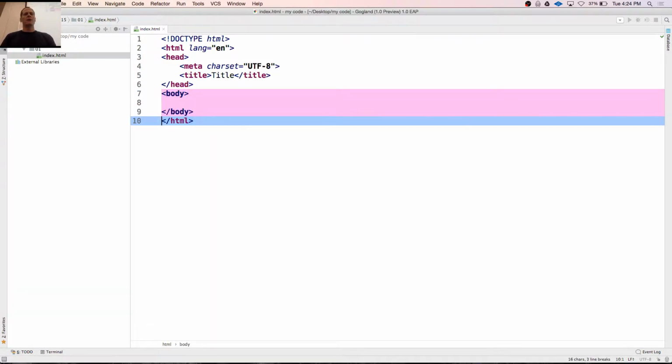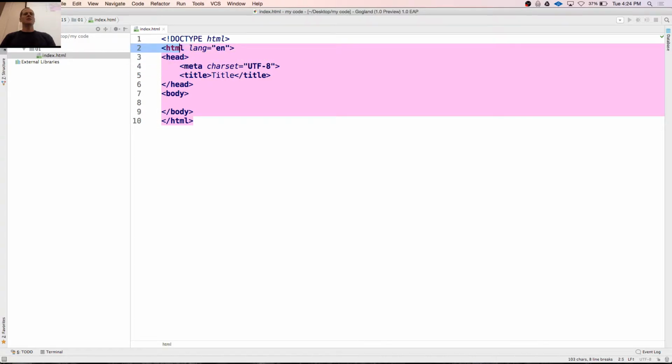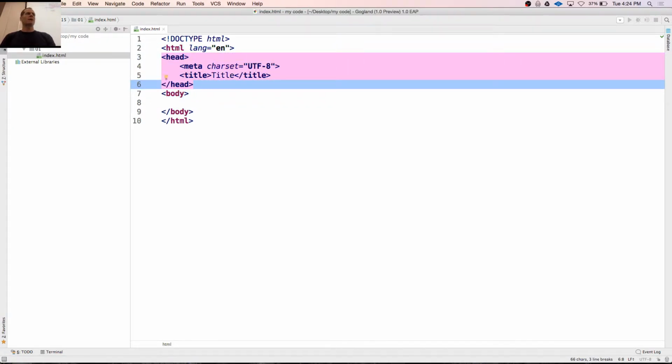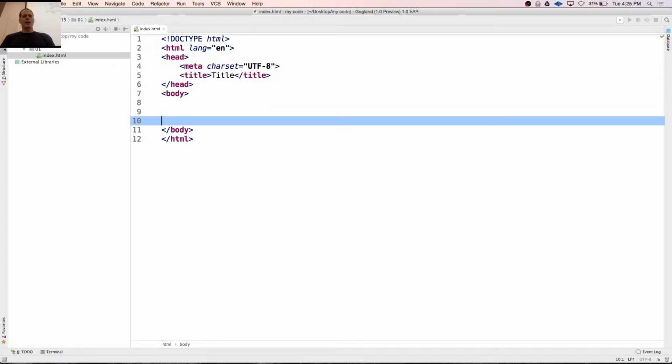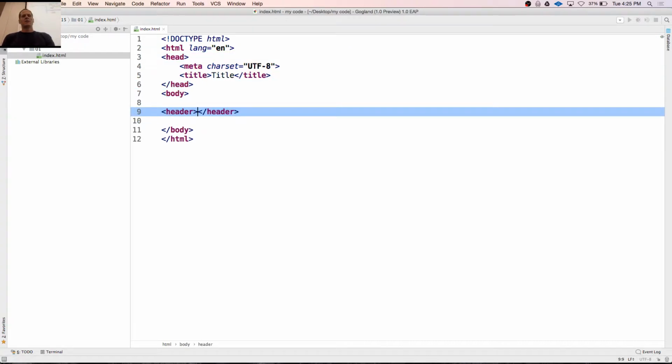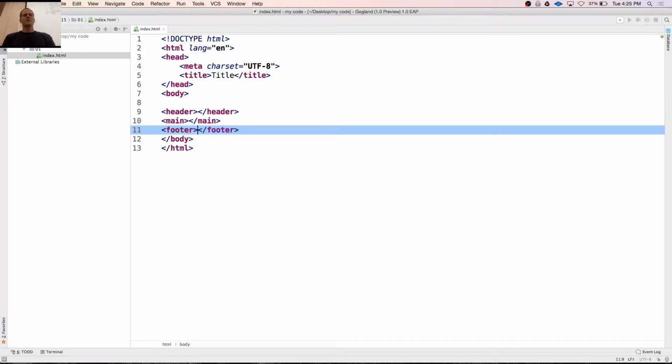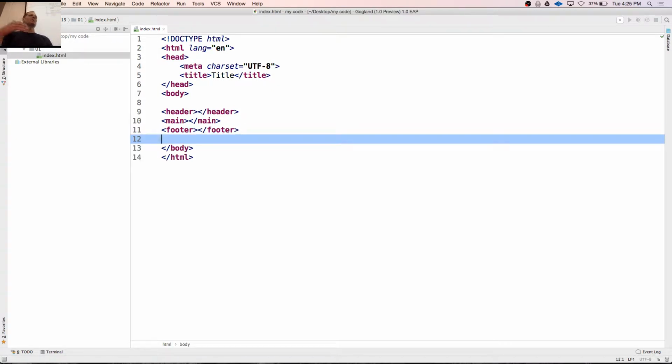Body, this is the body of your web page. HTML, here's the HTML code. Head, this is the head area of the web page. Head is different from header, which is different from main, the main part of the web page, which is different from footer. So notice I'm creating the structure of my web page. Hey man, here's the header, here's the main part, here's the footer, right?